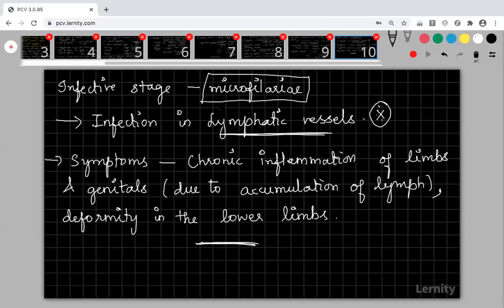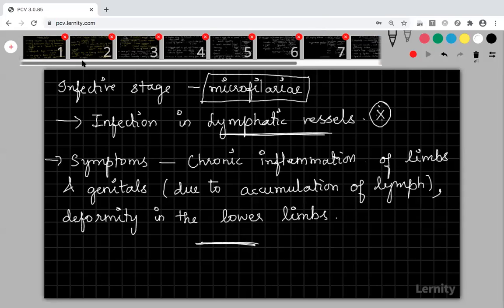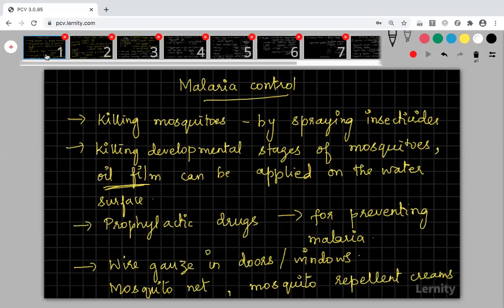See, suppose some organism causes high temperature, some organism will not cause a temperature in your body. Okay. In filariasis, sometimes the person will be affected with fever. So I'll show you from the beginning. I think the last few more minutes, last 3 more minutes. So let me show you from this first slide.